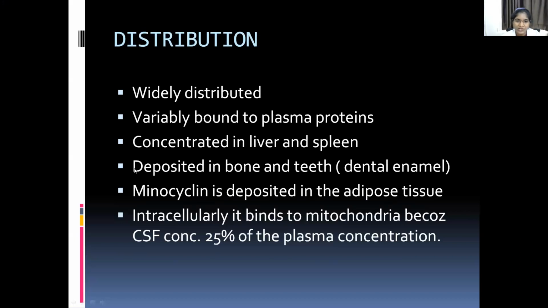It has a chelating property and combines with calcium and iron, forming a complex like the tetracycline calcium orthophosphate complex, which will be deposited in bones and teeth. Minocycline is deposited in adipose tissue and intracellularly it binds to the mitochondria. Cerebrospinal fluid concentration is 25% of the plasma concentration.